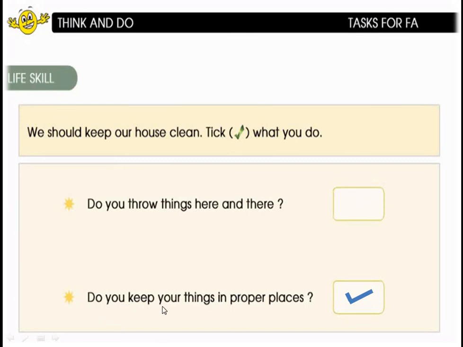Do you keep your things in proper place? Yes, do you all keep your things in proper places in your home? Yes, children. Yes, we all keep our things in a proper place. So, you have to put a tick mark here in the space given below. Right, children? This is all for now. This is the activities part which we have been ended up with.